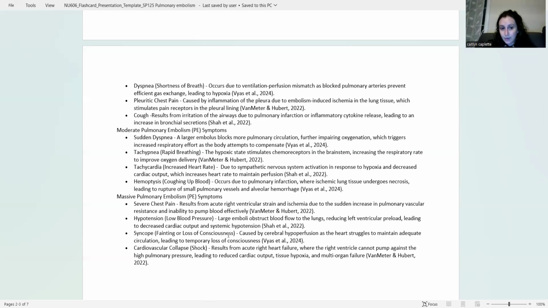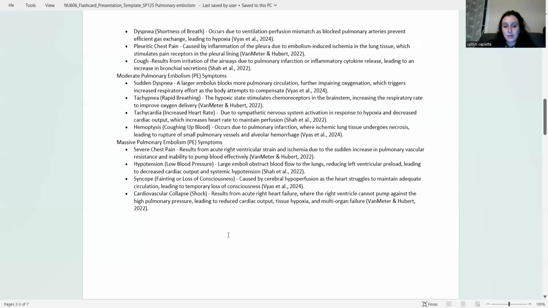Pleuritic chest pain is caused by inflammation of the pleura due to embolism-induced ischemia in the lung tissue, which stimulates pain receptors in the pleural lining. A cough can result from irritation of the airways due to the pulmonary infarction or inflammatory cytokine release, which leads to increased bronchial secretions. Some moderate PE symptoms include sudden dyspnea, as a larger embolus can block more pulmonary circulation, which further impairs oxygenation and triggers increased respiratory effort to try to compensate.